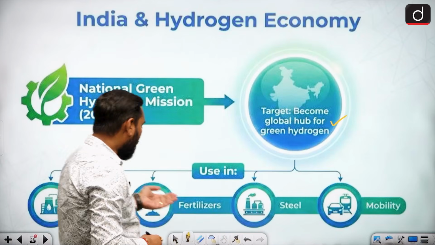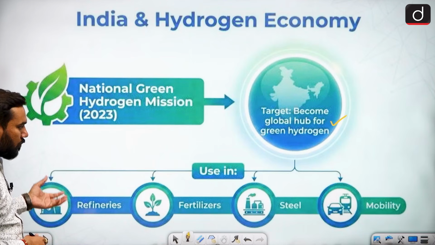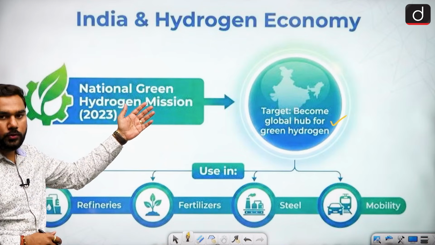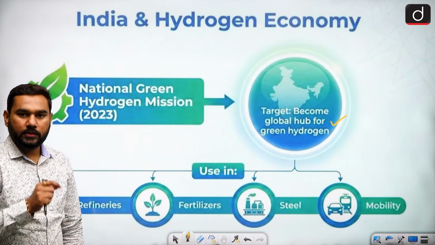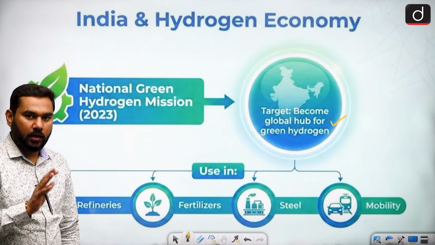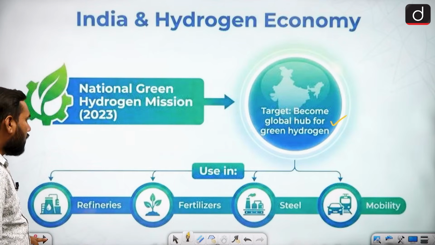These are basically the prime areas responsible for producing the maximum carbon, and we have to replace it with green hydrogen. So we have this targeted mission and we are growing fast in this area with good work. So this is your hydrogen economy.